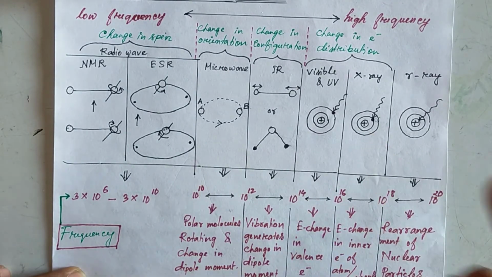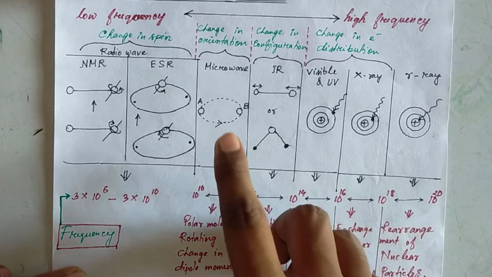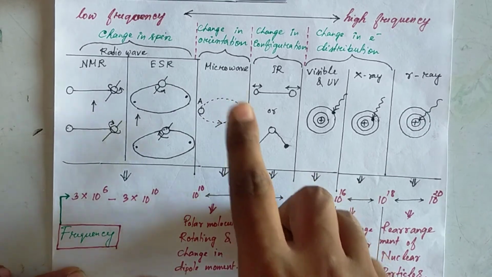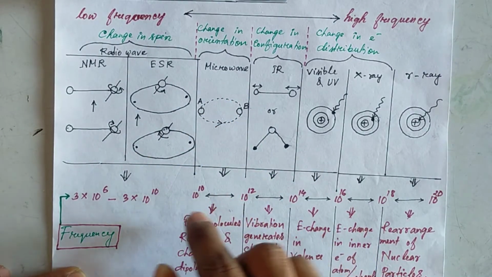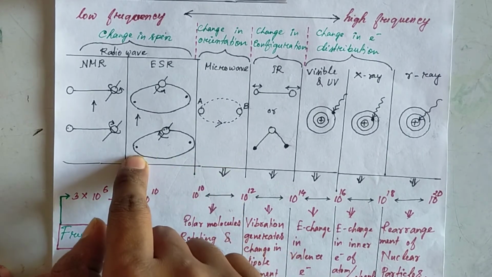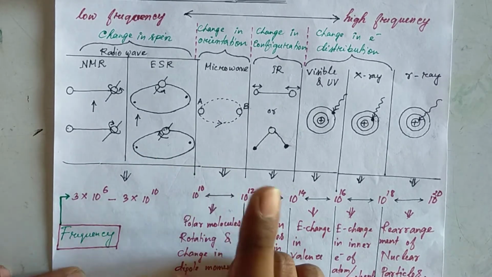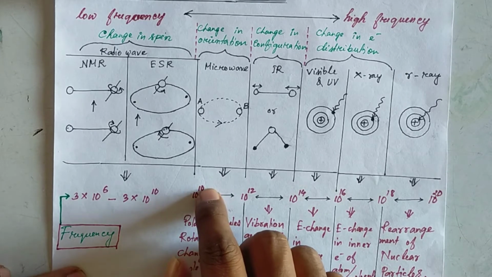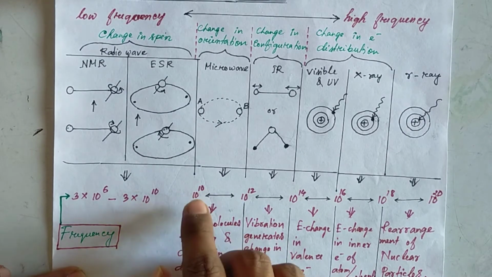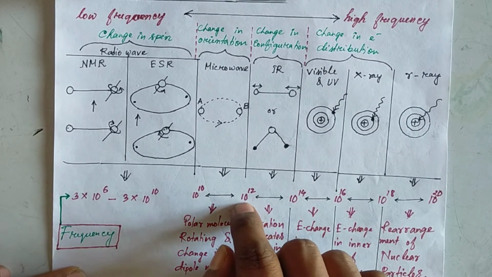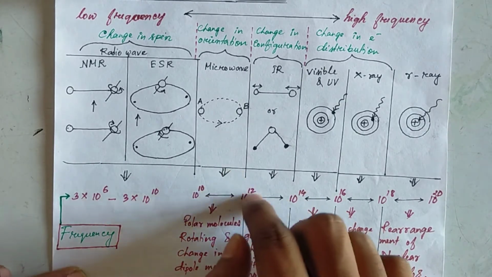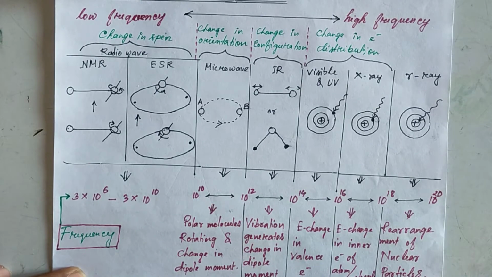Next, moving a step ahead, there is an energy region of electromagnetic radiation which has higher energy than radio waves. The frequency region is 3 into 10 to the power 10 to 3 into 10 to the power 12. This is the frequency region of microwave.